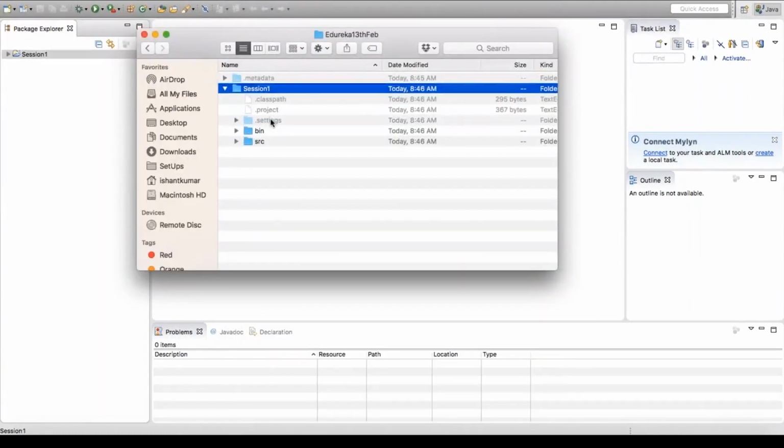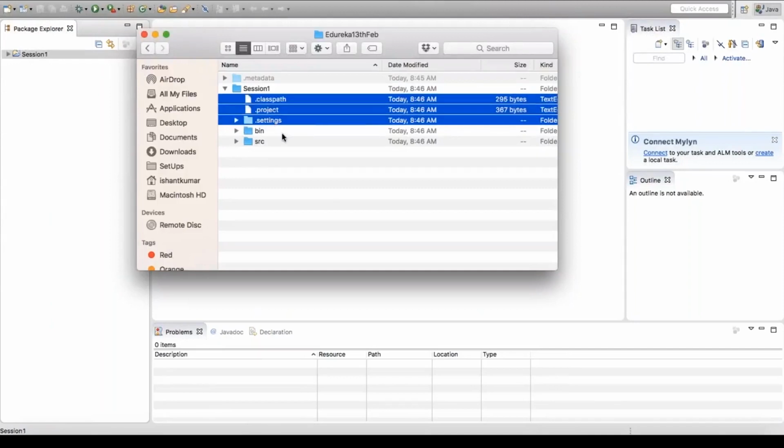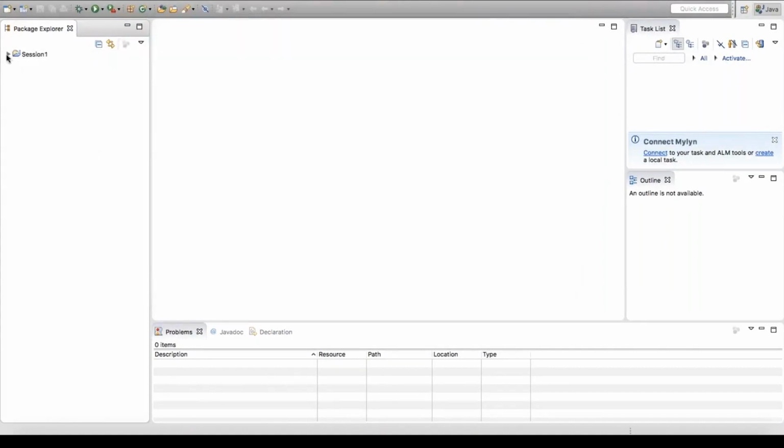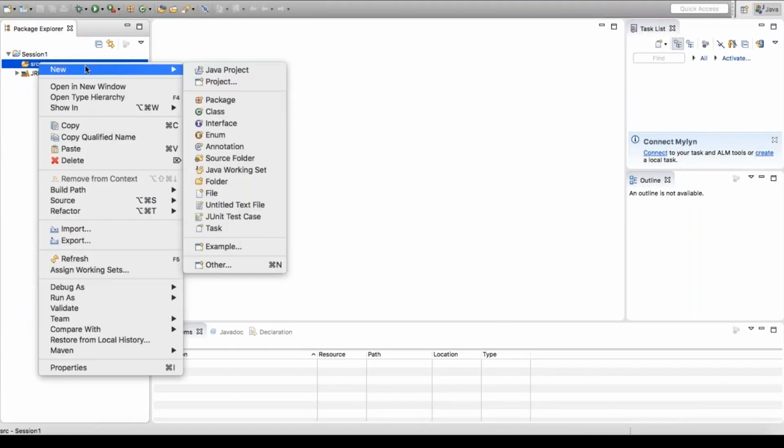Within the session 1 folder, you got these 3 hidden folders, so we don't care about them. bin and src are 2 folders which are empty as of now. bin is not the dustbin or the trash. bin stands for binary. I'm going to parallelly open my session 1 here. On src, I'll do a right click and say New, Class.